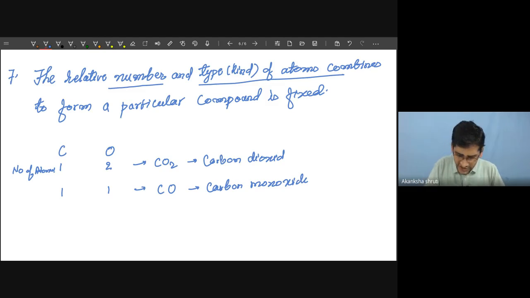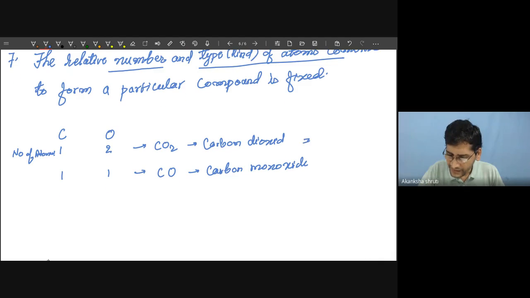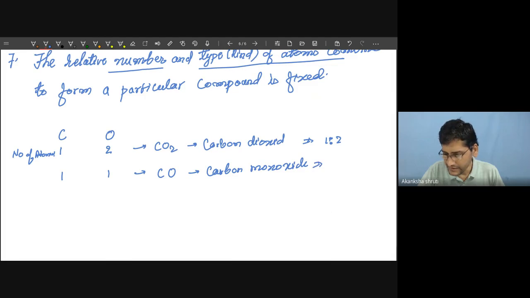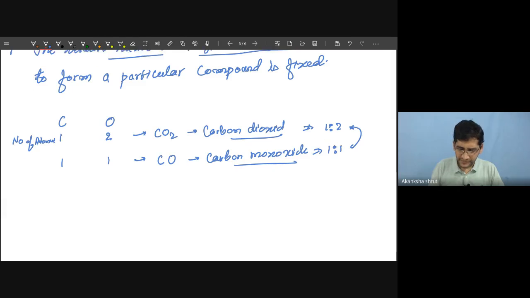So it was this one, means changing the ratio. Here we are observing the ratio of carbon to oxygen is 1:2. In this case, the ratio is 1:1. Means changing the ratio, a different compound is formed. These two are different compounds.